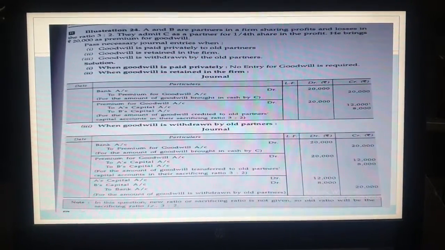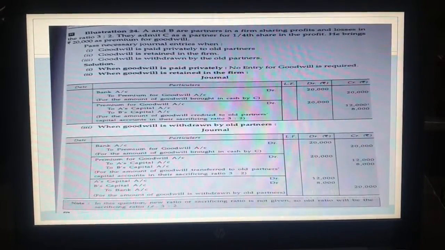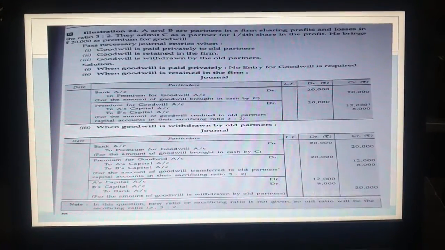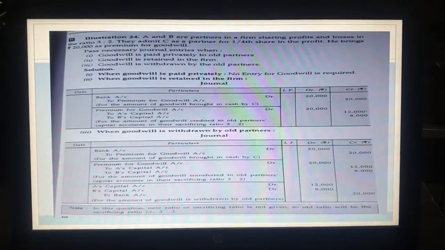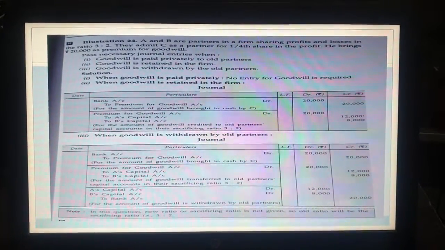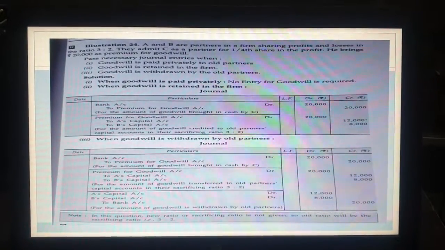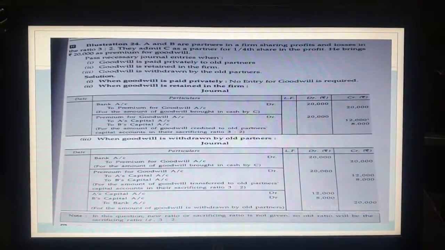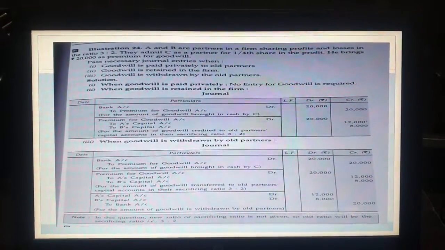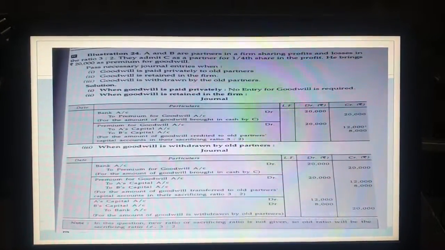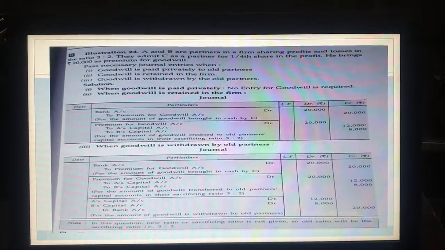Now the third case, when goodwill is withdrawn by the old partners. In that case, in addition to the above two entries, we have to pass a third additional entry, that is, sacrificing partners' capital accounts debit to bank. So see the third entry in case number three. The first and second entries we already discussed above. In the third entry, the sacrificing partners are A and B. So A capital account debit, B capital account debit to bank account.